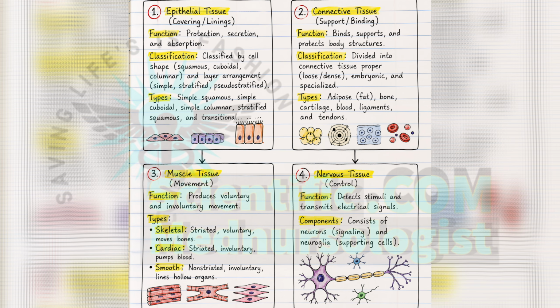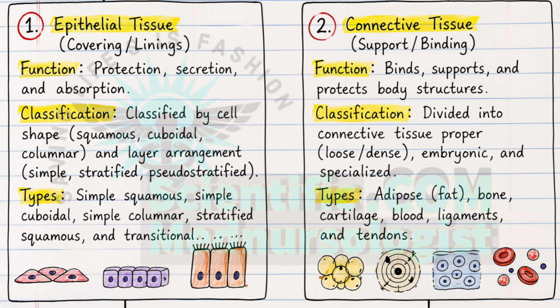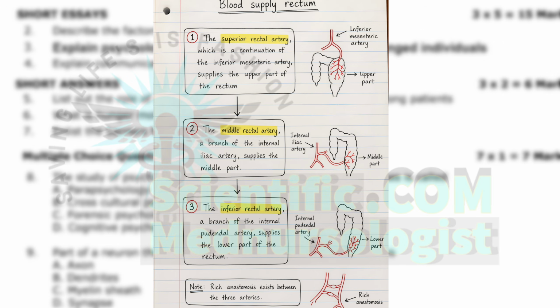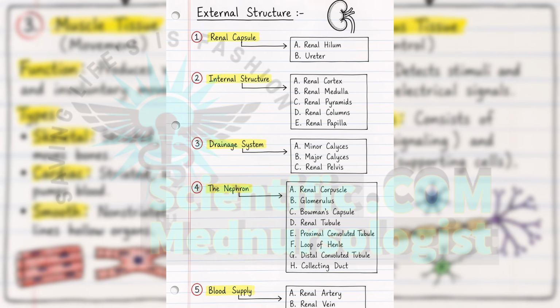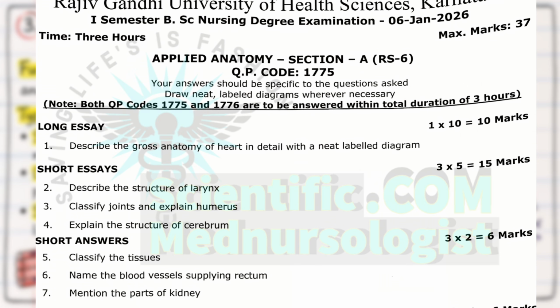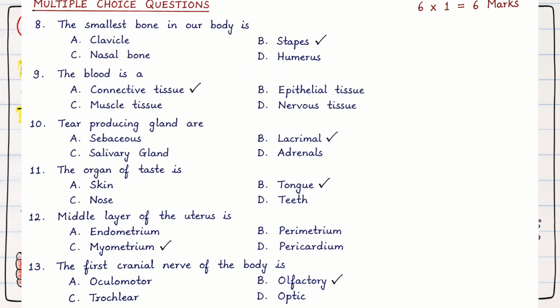So these are the four types of tissue, and there are also subtypes of these tissues, which you can look up yourself. The video is becoming too long, so I request all the students to study the last question of this question paper by yourself. I think you will manage this last question on your own. So this was a solved question paper of BSc Nursing first semester Applied Anatomy. In the next video we will be solving another question paper.